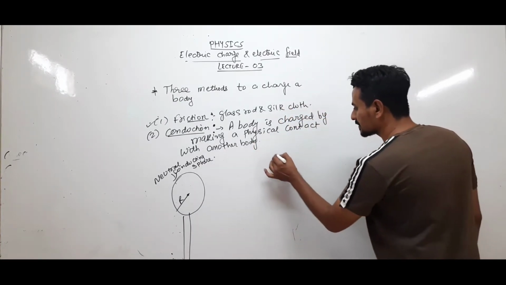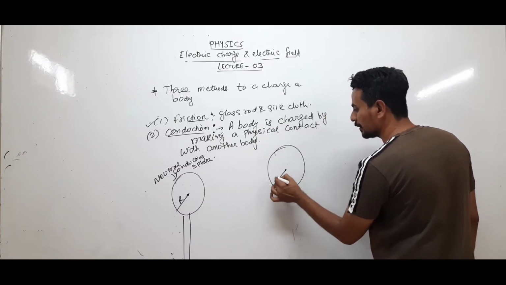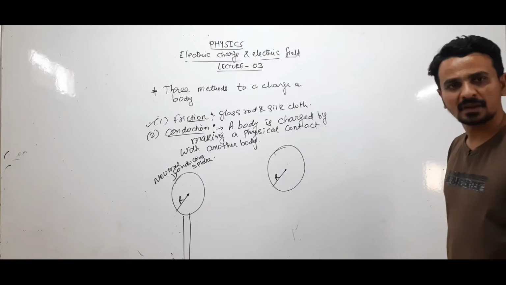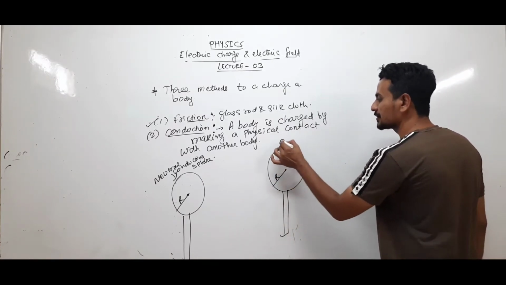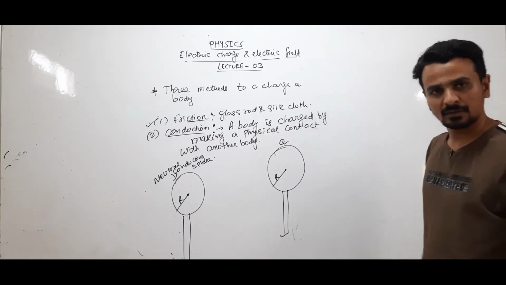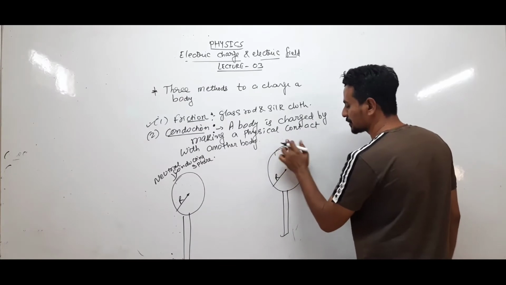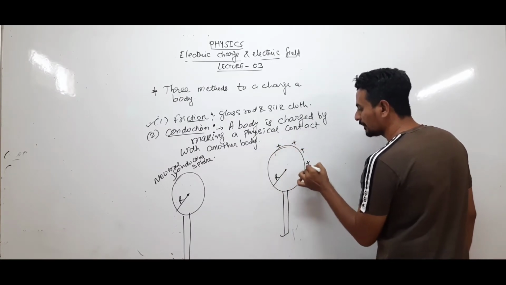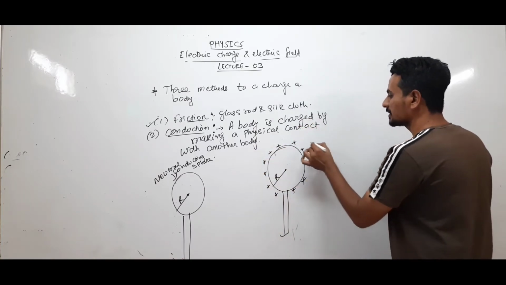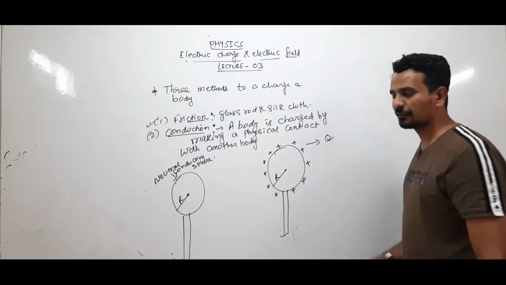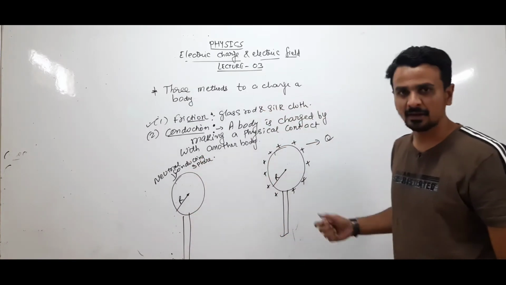I am taking another sphere identical to this, so this sphere will also have radius r. Suppose by any means we have established a positive charge q on this body. That means we have removed electrons from this body, so it has a charge q. So this is a positively charged body q, this is electrically neutral, and both are identical.